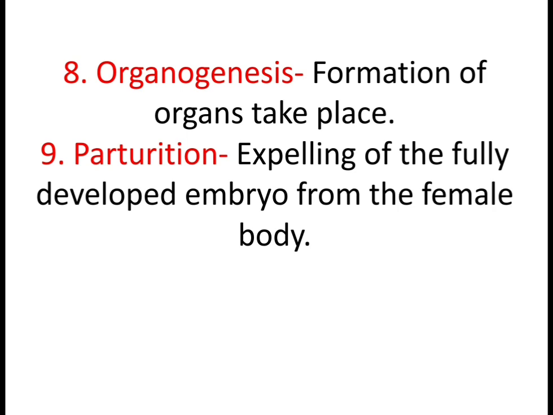Then the fifth is implantation. The embryo will get fixed into the mother's uterus, and then placentation, the formation of placenta, will take place. Then the formation of the 3 germ layers will take place. Then organogenesis, formation of organs. And finally parturition, when the completely developed embryo will come out of the female body.